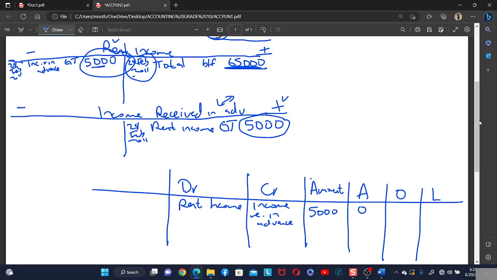Now the rent income is an income, and incomes increase the owner's equity. But this rent income right now is debited, meaning that it's negative right now. And then the account credited is income received in advance, which is a liability. Liabilities increase on the credit side, so we must put a plus sign under liabilities.